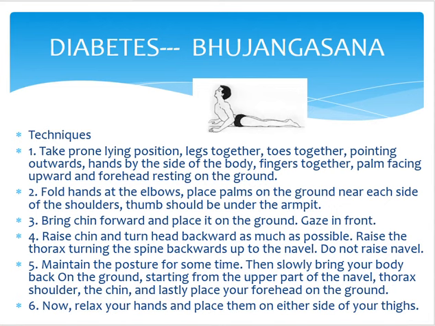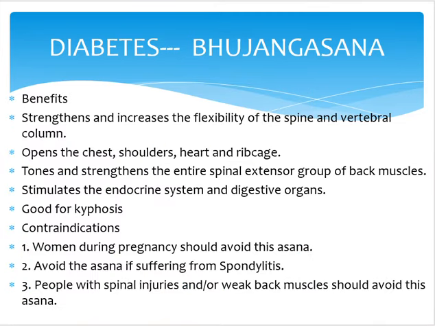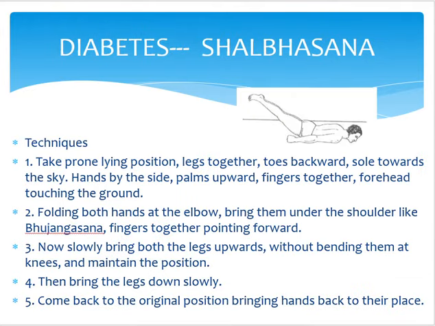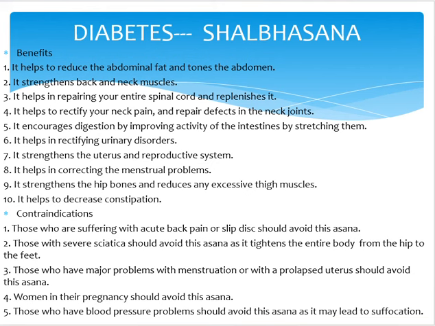Coming on to the next, diabetes. For diabetes, I have mentioned Bhujangasana, also known as Cobra pose. So Bhujangasana can be written down for diabetes. You have to write its benefits and contraindications also. Apart from Bhujangasana, I have written down Shalabhasana. For Shalabhasana also you can write the technique, how it is done, and its benefits and contraindications can be written from this only.